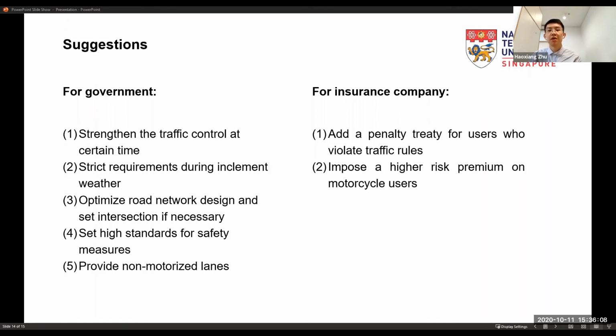And the second suggestion is to impose a higher risk premium on motorcycle users. That's because motorcycle users have higher fatality rates, so it makes sense for insurance companies to impose a higher risk premium. And this action would also help the government to introduce an electric bicycle scheme.